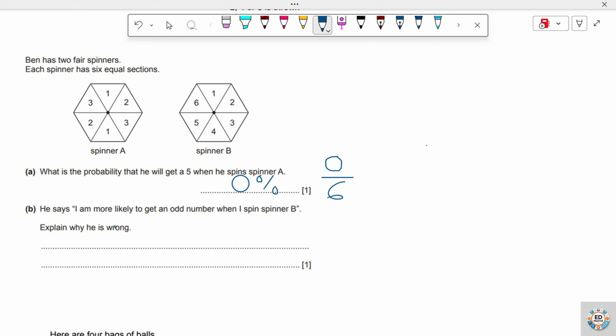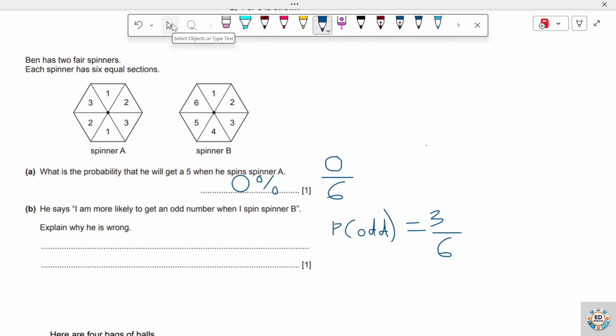It's talking about being more likely to get an odd number, so let's calculate the probability of an odd number for spinner B. Out of the 6, I'm going to get 3 odd numbers, which is basically 50%. That also means the probability of an even number is also going to be 3 out of 6, which is also 50%.